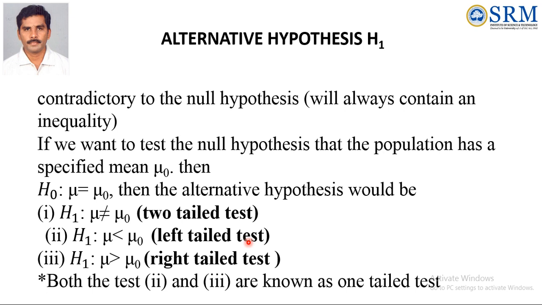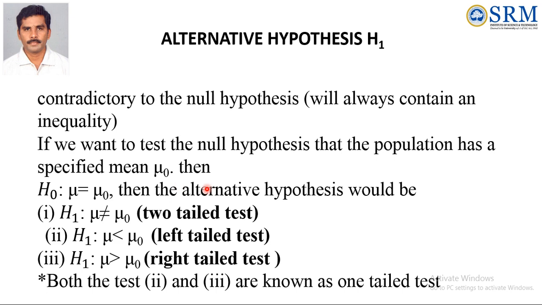And then applying the alternative hypothesis is very important for a particular problem. Fixing that alternative hypothesis is very important, because setting the null hypothesis is very simple. Always you have to fix sample value equal to population value, or sample 1 value equal to sample 2 value.